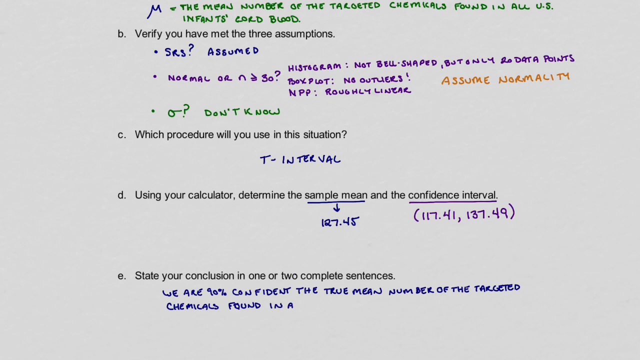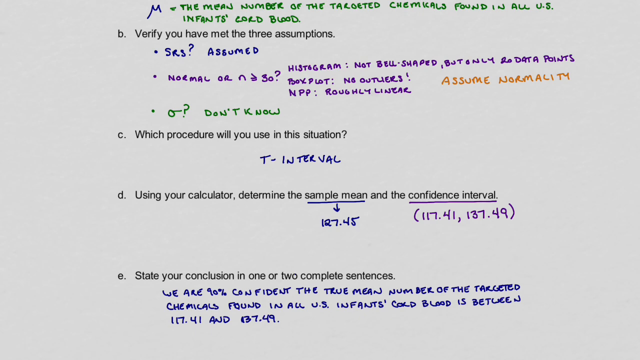In all U.S. infants, cord blood is between 117.41 and 137.49. And that's essentially it.